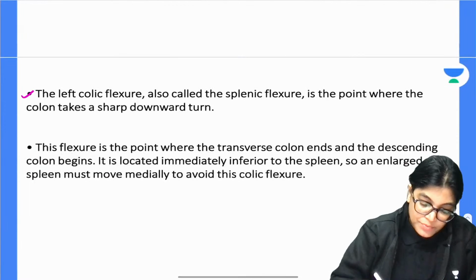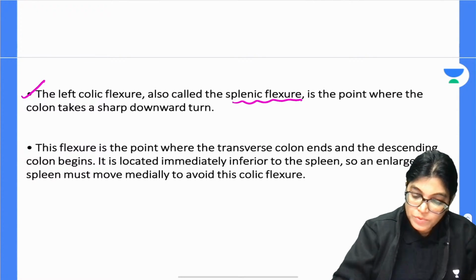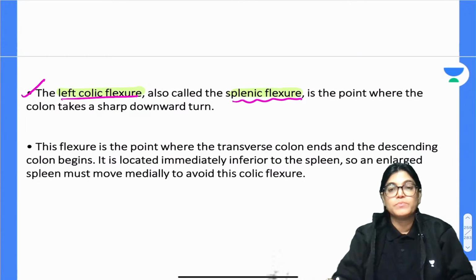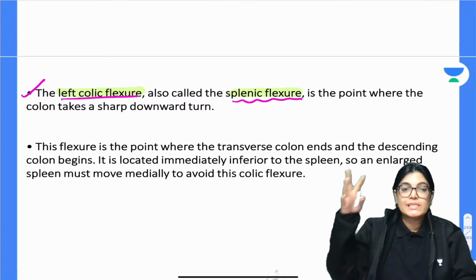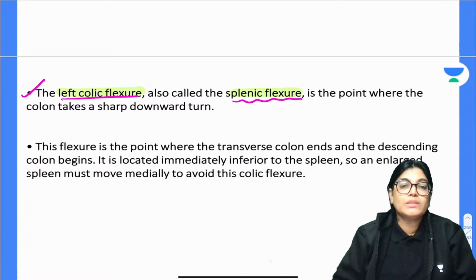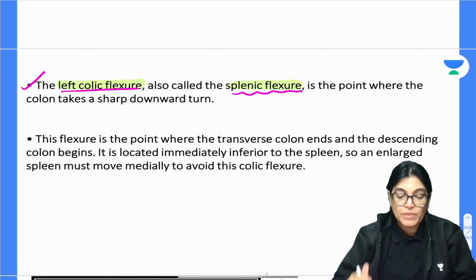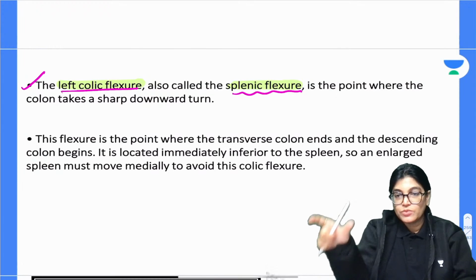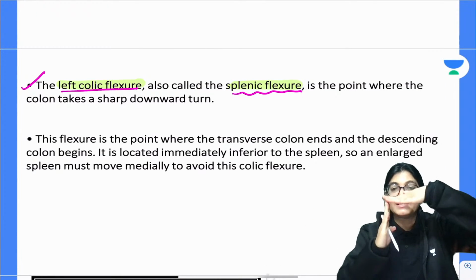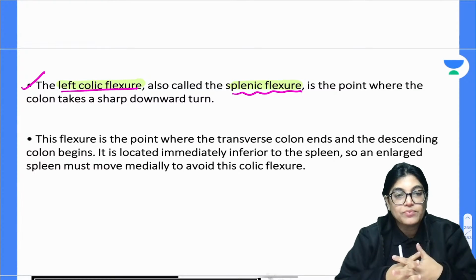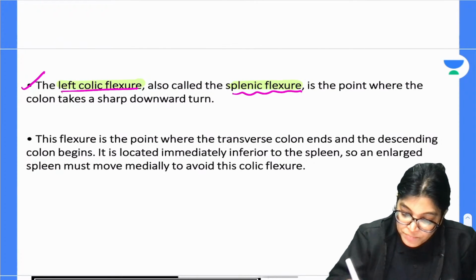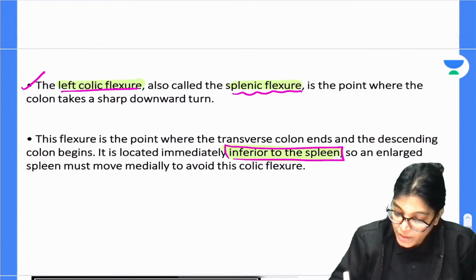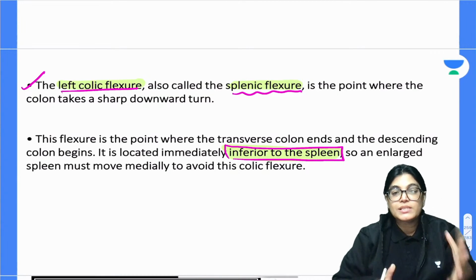So my dear aspirants, the other name of left colic flexure is splenic flexure. So both are similar. It is the point where the colon is taking a sharp downward turn. This is the point where transverse colon is ending and getting started to form descending colon. So the junction of transverse colon and descending colon on the left hand side is called the left colic flexure. It lies exactly inferior to the spleen, and this is the reason that we will mark left colic flexure as the correct answer.